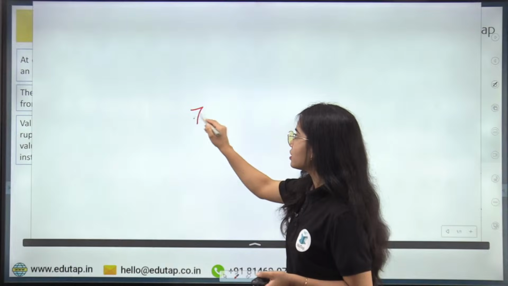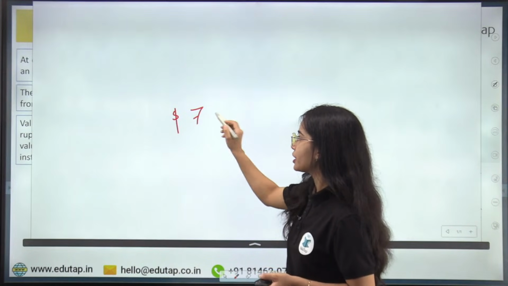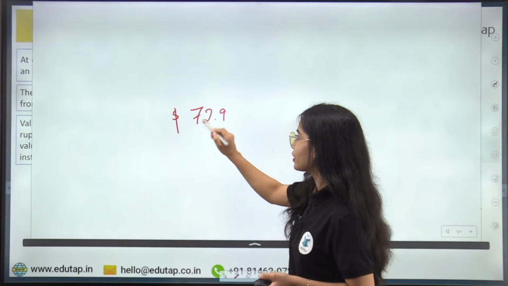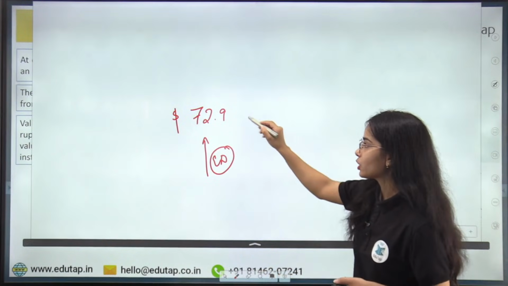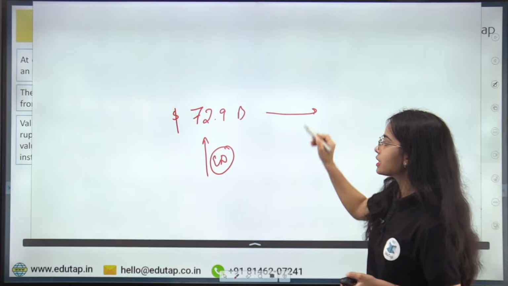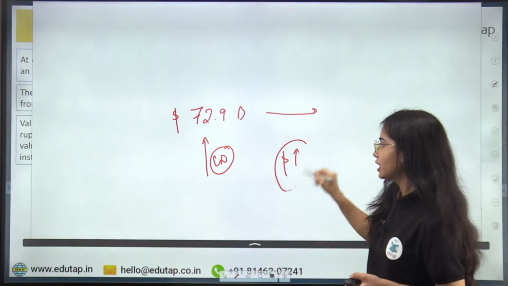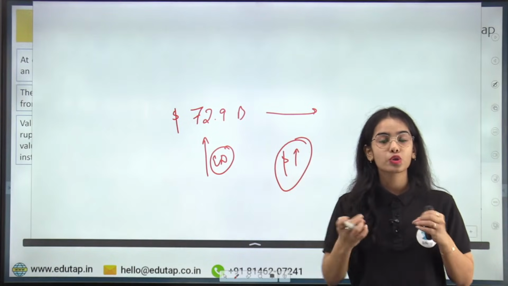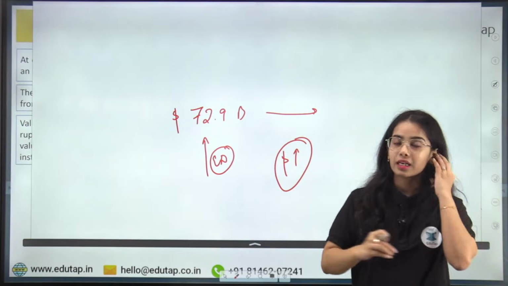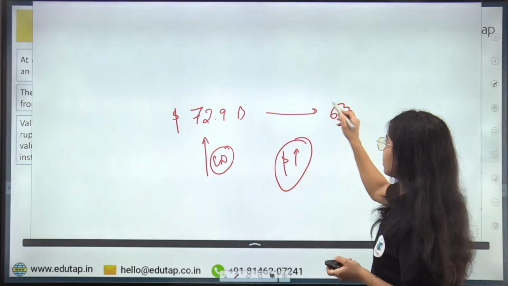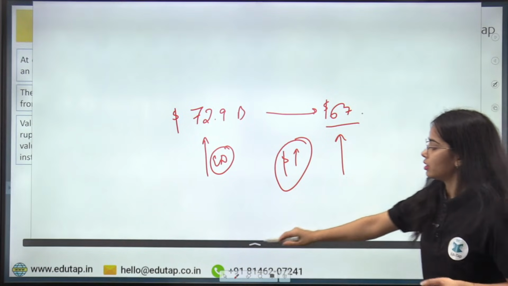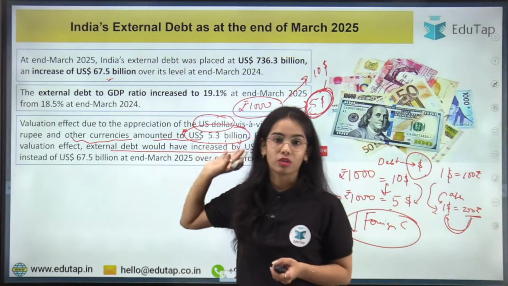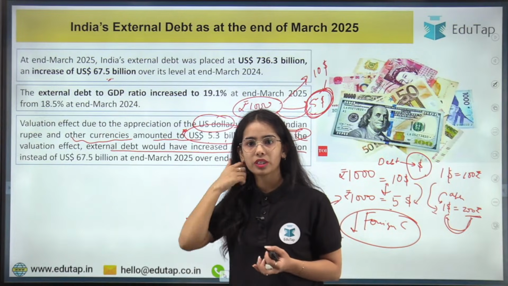So if the US dollars would not have appreciated, the external debt would have increased by 72.9 billion dollars. But because the dollar appreciated, we required fewer dollars to provide the borrowing in our country, so we only increased the external debt by 67.5 billion dollars. Okay, got it?